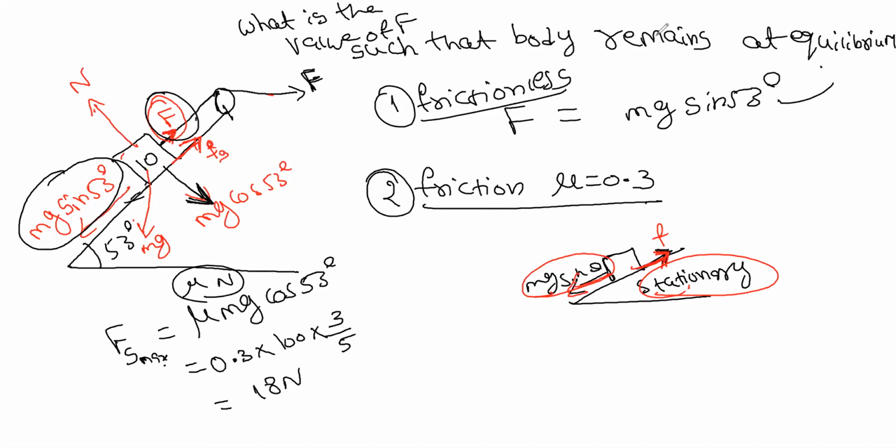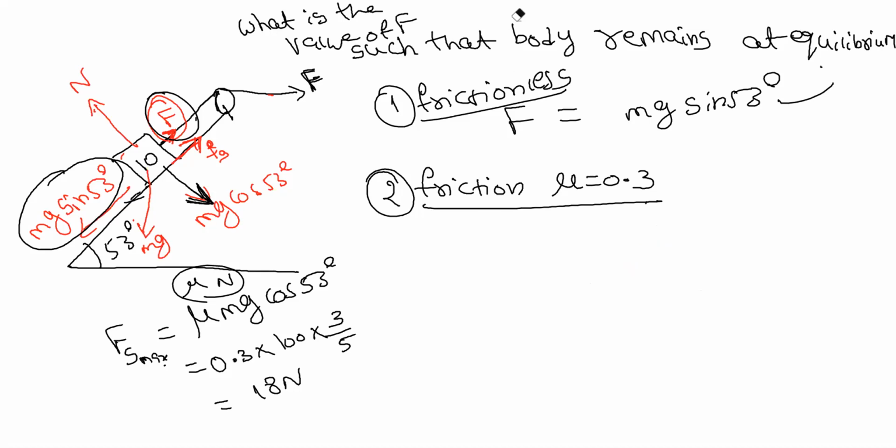Understood the direction of this friction? After drawing the direction, it's just normal calculation, adding the forces. Now tell the equation along the surface. So it'll be frictional force plus, I mean, minus mg sine 53, right?